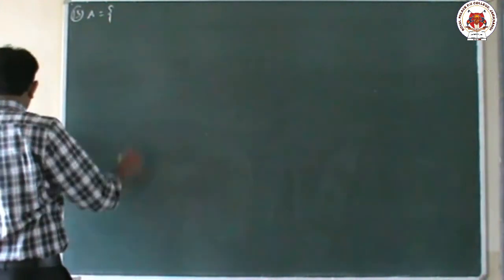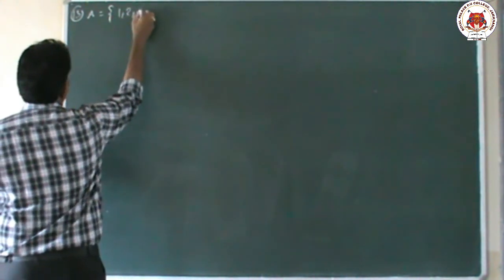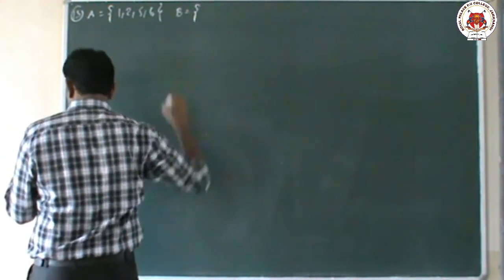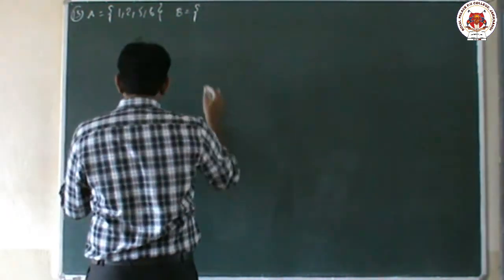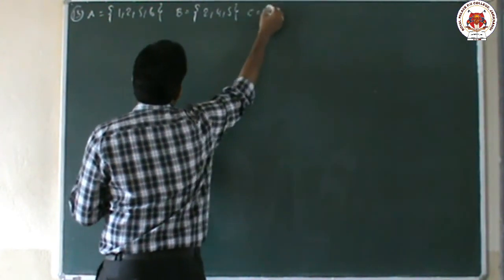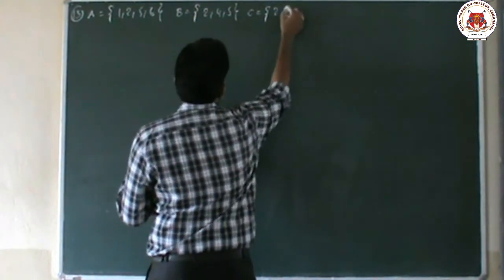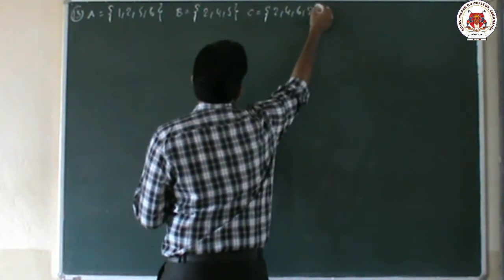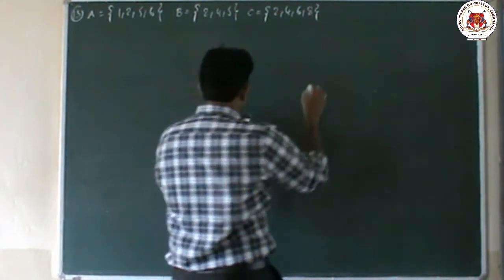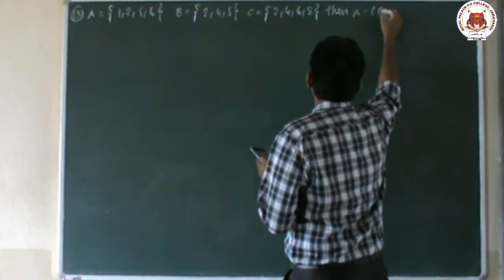A = {1, 2, 5, 6}. Next, B = {2, 4, 5}. Next, C = {2, 4, 6, 8}. Then he is asking A minus (B union C).